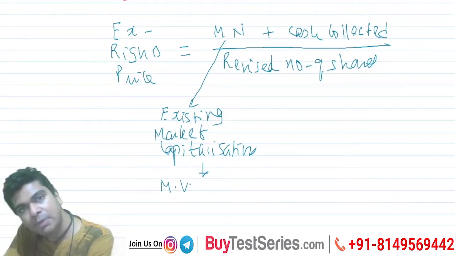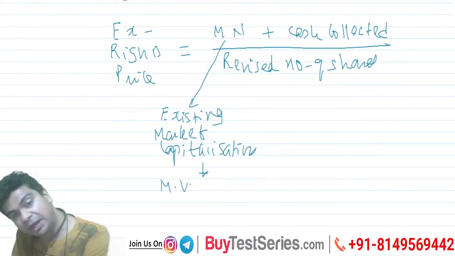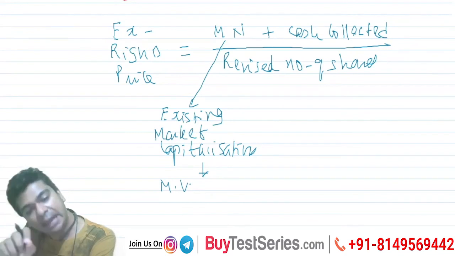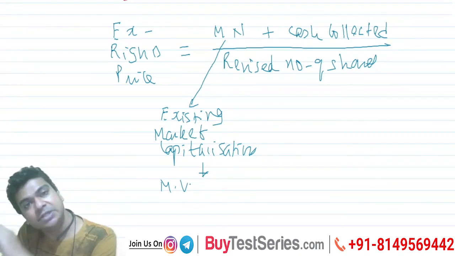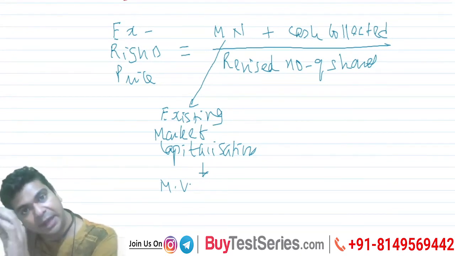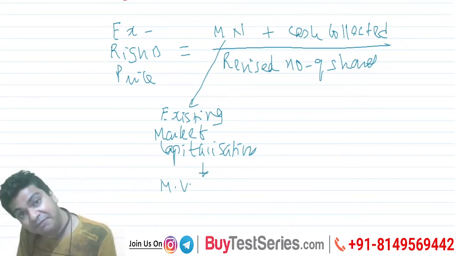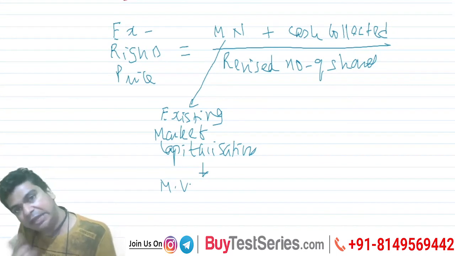And before you come up with the rights issue, what is your latest market price? So this is giving you what is your existing market capitalization. In other words, it is giving you what is your existing market value. Now, this market value of the company will increase after the rights issue.